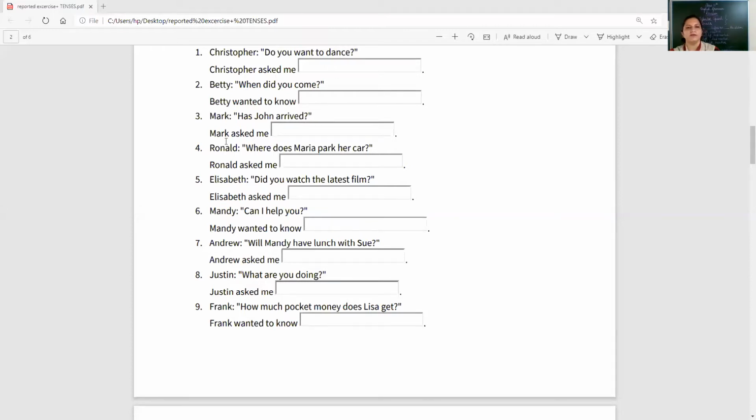Mark: has John arrived? Mark asked me if John had arrived. If you remember the rule for interrogative statements, if it's WH questions or how questions, then in that case it begins as it is. And when it's the other question wherein the answer is expected in yes or no, "if" is used. Yes, this is a WH question, the fourth one. Where does Maria park her car? Don't ask me, where did Maria park her car?